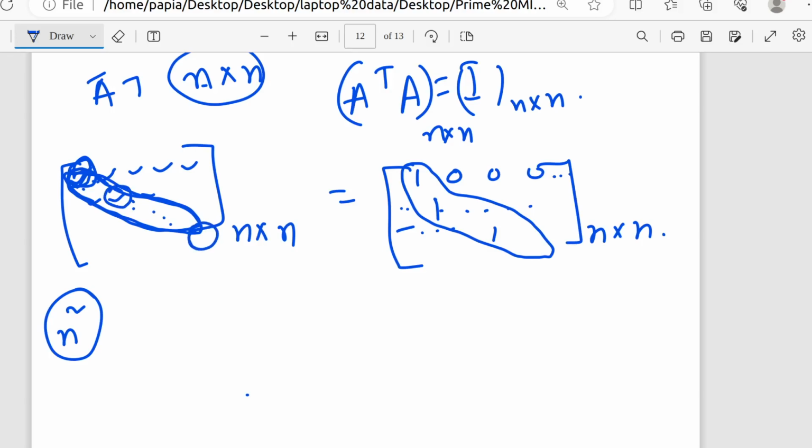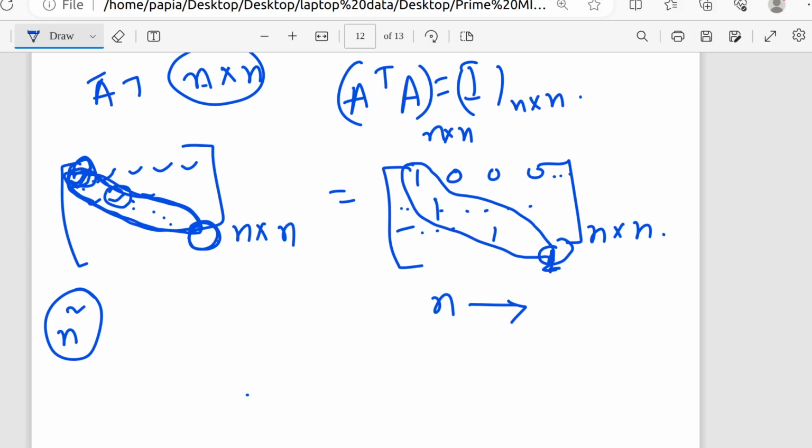So that means we can get n number of dependent equations from these diagonal terms. Is it clear?